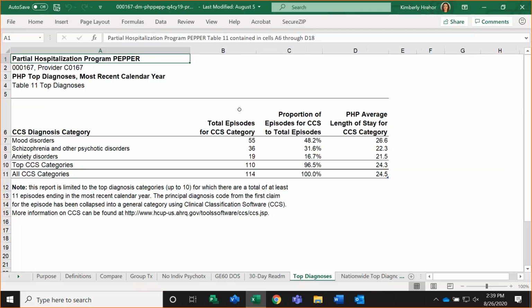We will show you the total number of episodes for each of those categories in the calendar year, the proportion of episodes for each clinical classification software category as compared to total episodes, and then your average length of stay for each of those categories.